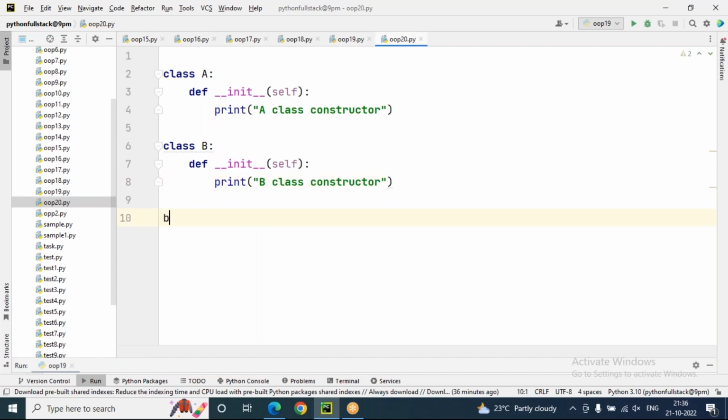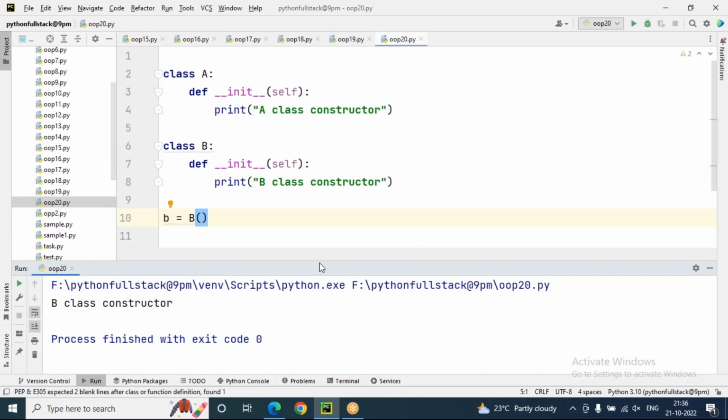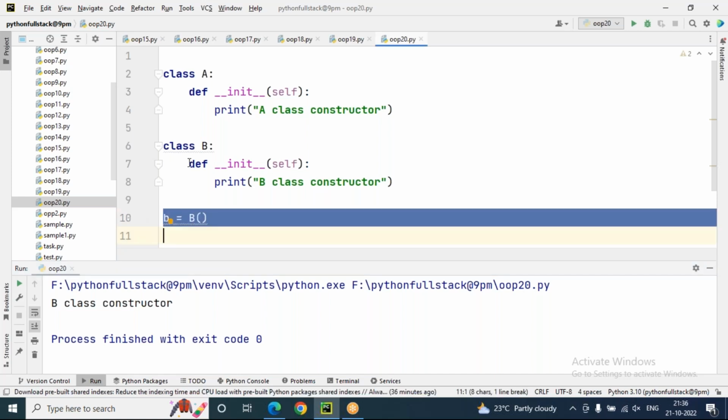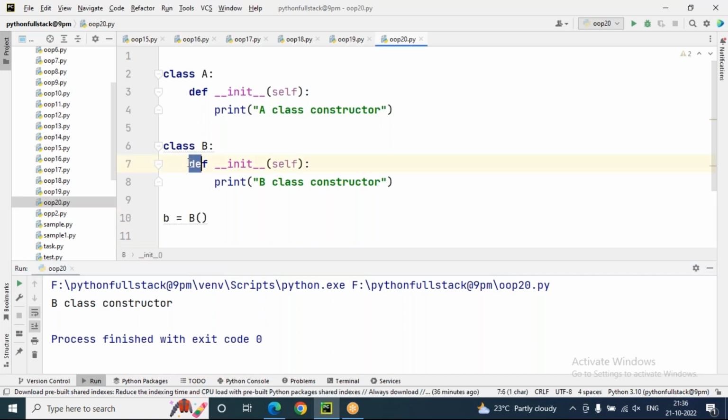I'm trying to create an object of B only. When we create an object of the class, you know that the constructor automatically executes. B equals B. So which class constructor executed? B class. That is true. In case there is no constructor present in B class.